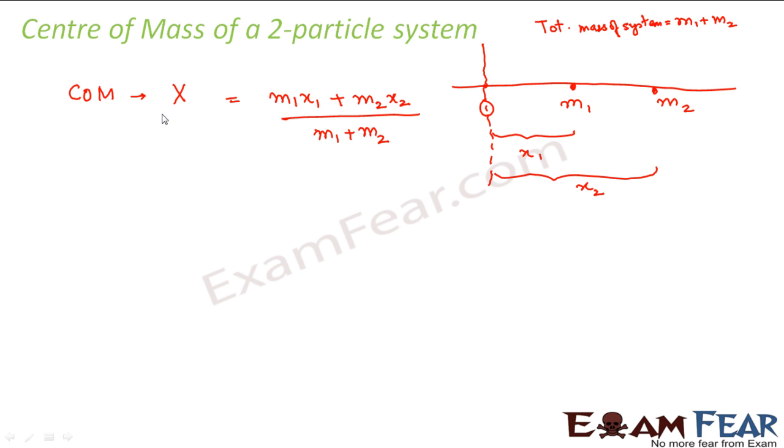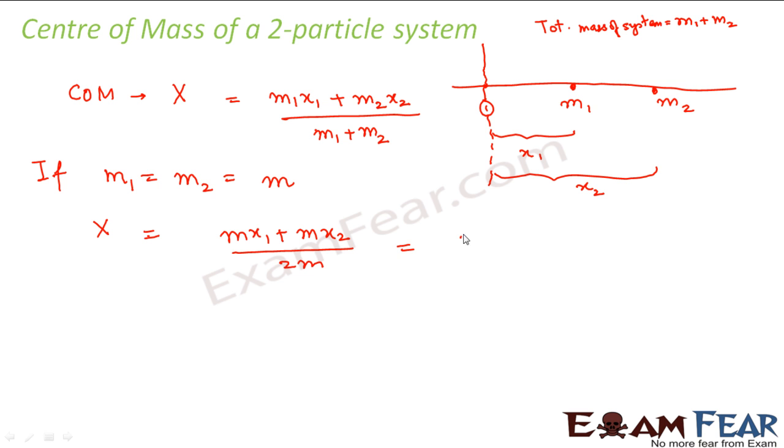Because center of mass is nothing but a point, how do you define its coordinates? The x coordinate of the center of mass will be equal to M1x1 plus M2x2 divided by M1 plus M2. Now let us assume that M1 is equal to M2, that both particles are of the same mass M. Then the center of mass coordinate will be equal to Mx1 plus Mx2 divided by 2M, which is equal to x1 plus x2 divided by 2.